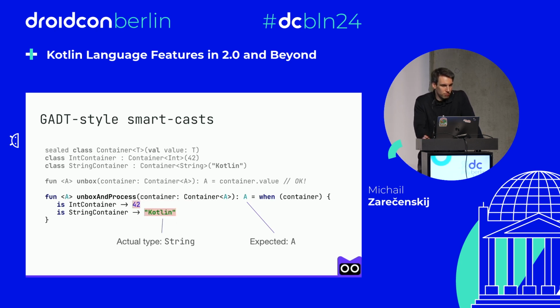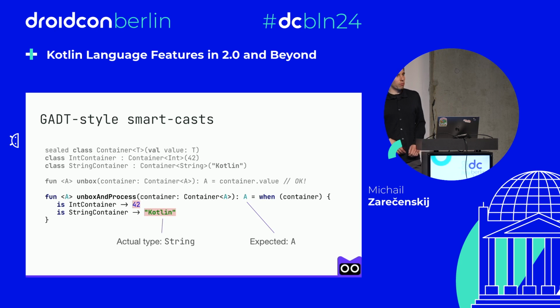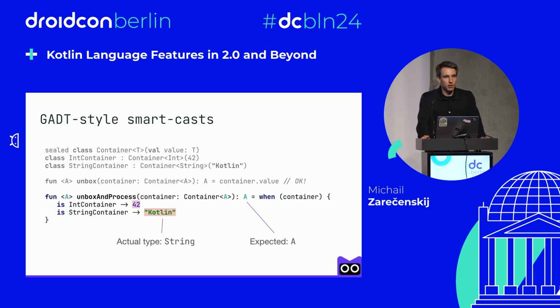And if we inline those values, it will be even more clear that this code is non-trivial, because here we have to somehow bind our generic type A to either string or int. So that's actually non-trivial for the compiler. But we definitely know that at runtime, this is perfectly fine. There can be no other values.